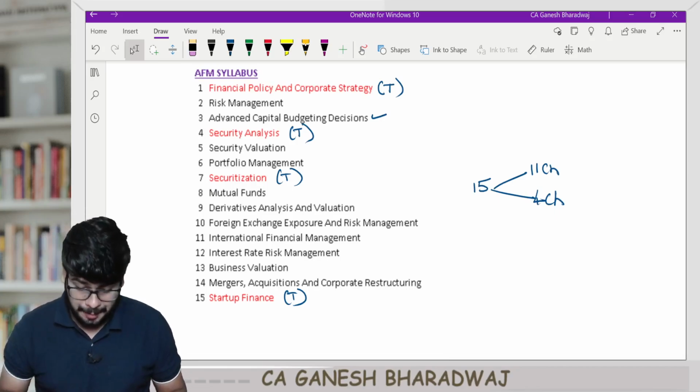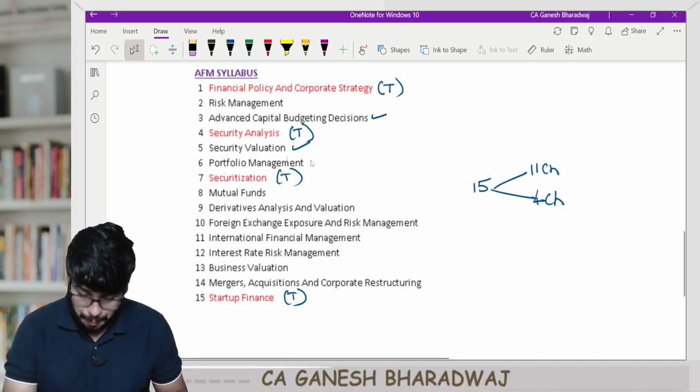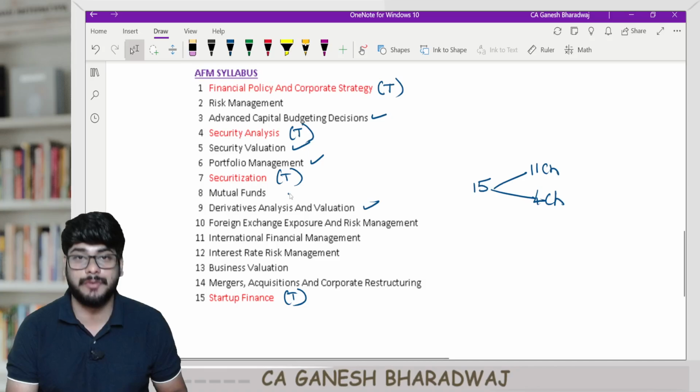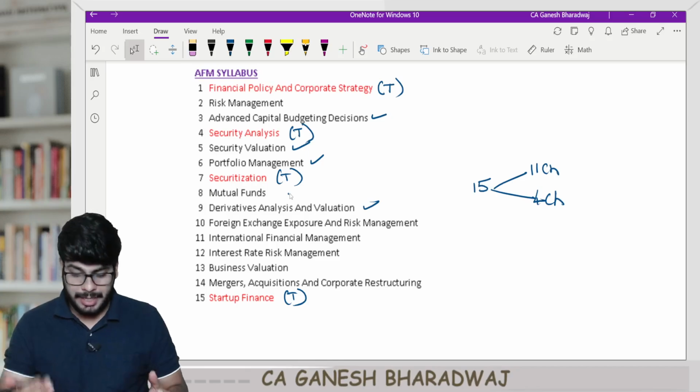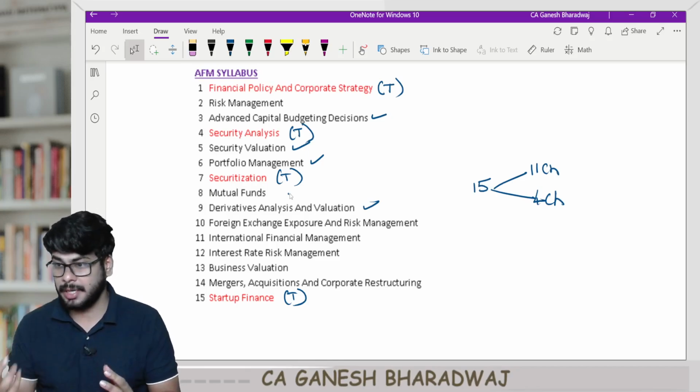Now, there are some chapters like securities valuation, portfolio management, derivatives, mutual funds, etc. These chapters are the core of your stock markets. So these chapters require practical stock market knowledge.